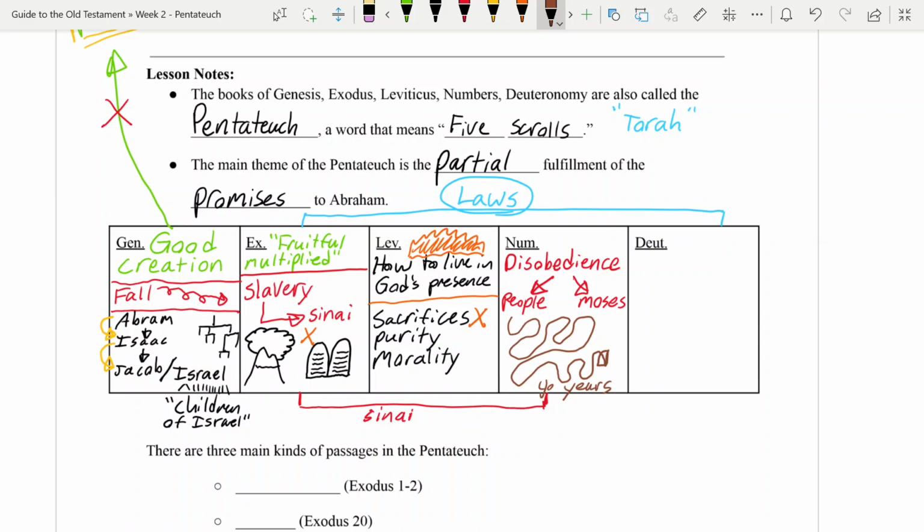We've gotten this good covenant from God at Sinai, a way that the people can get back to how things were at the good creation. The problem is that it requires just one little thing from the people, which is that they actually obey, and they're not doing it. They're disobeying instead.